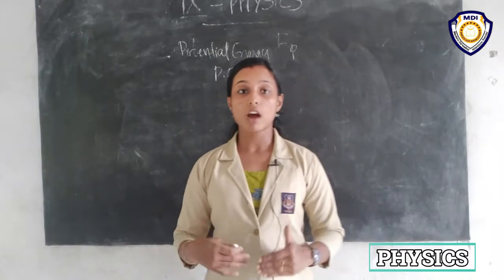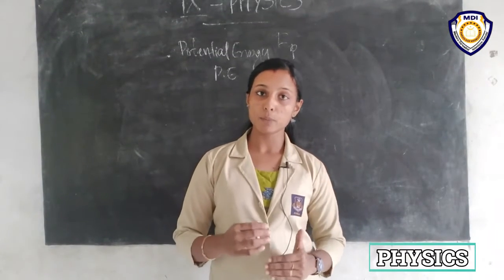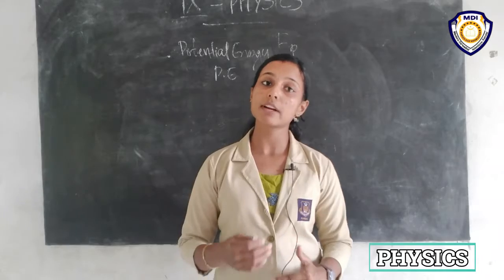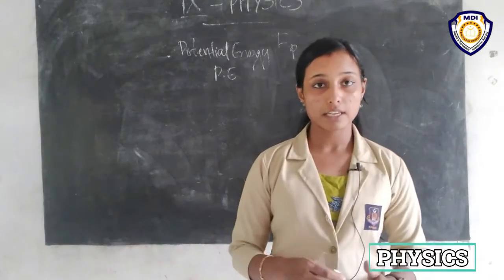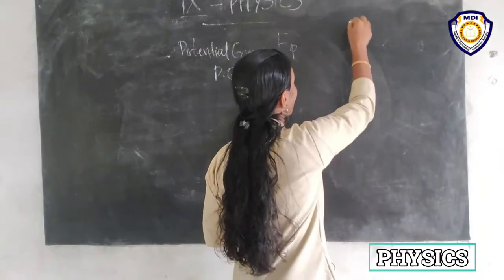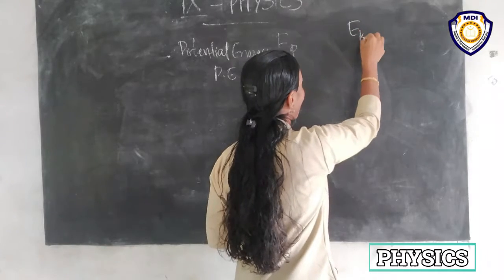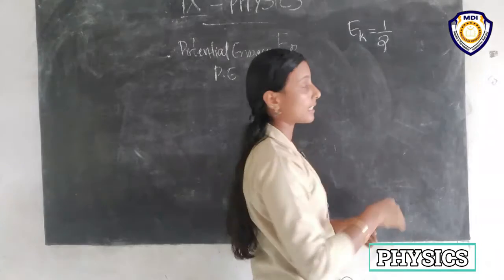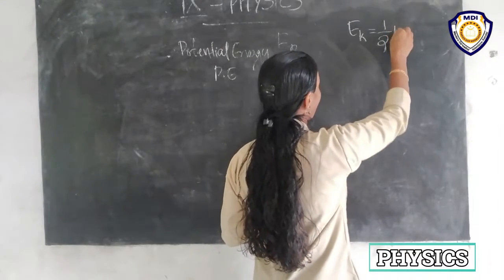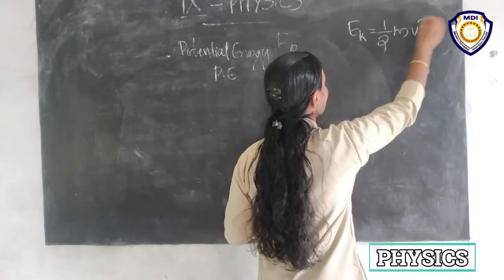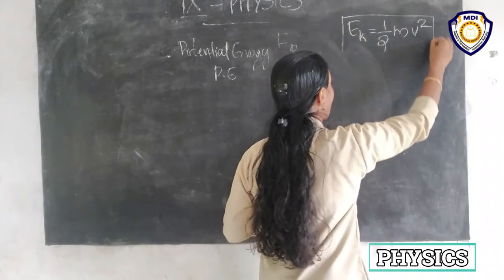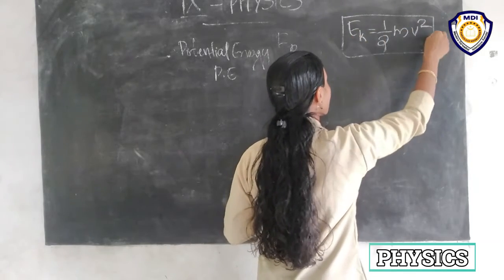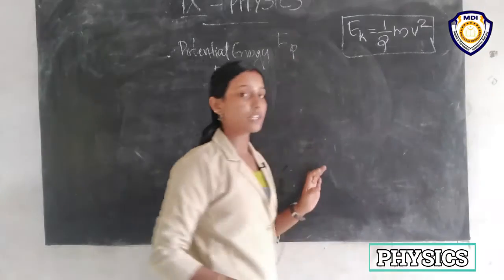Now we have to find the expression for potential energy. What is the expression for kinetic energy? Kinetic energy is EK, and we derived the expression in the last class, that is half mv square. Now we have to find the expression for potential energy.